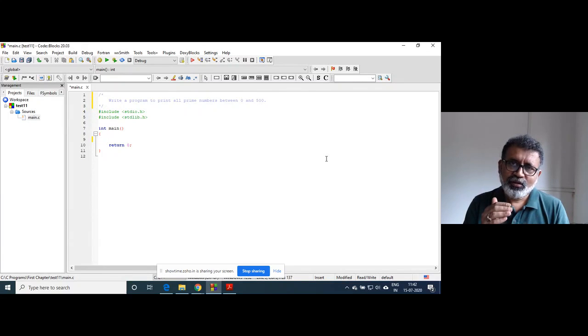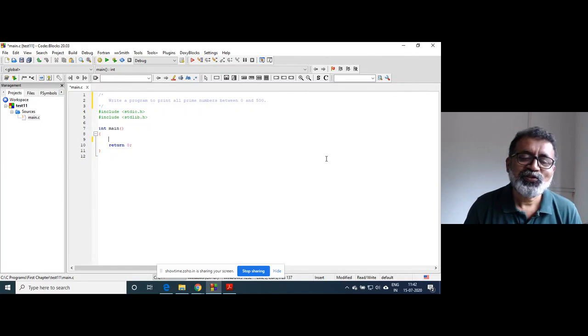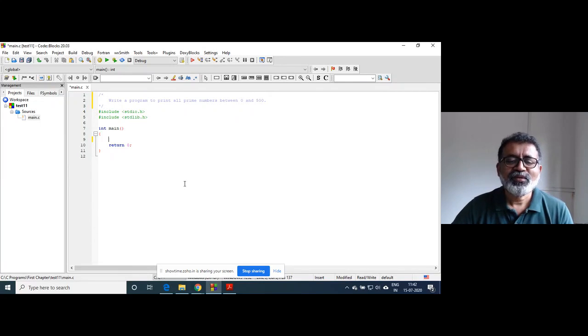That program will be part of this code, because here we are going to print all prime numbers between 0 and 500, rather 2 and 500. As I always tell you, I do not recite any code.